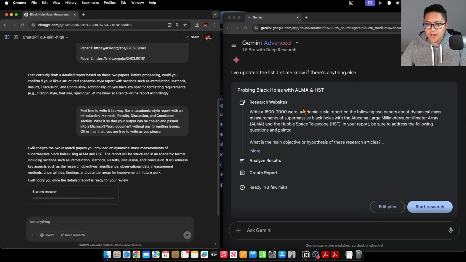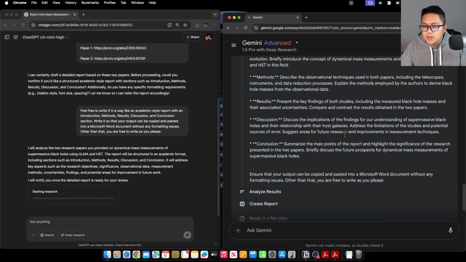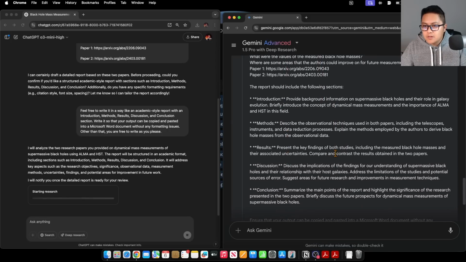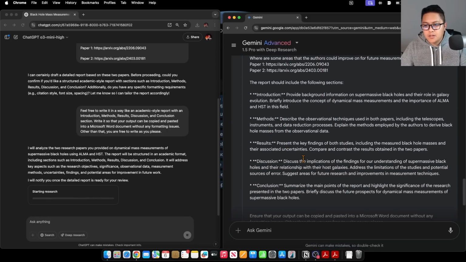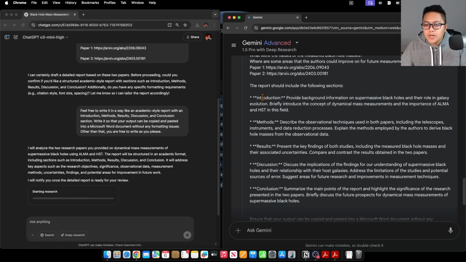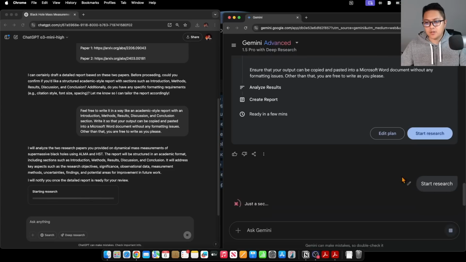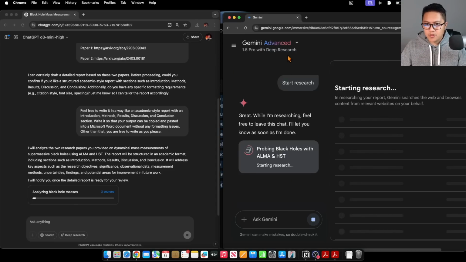Okay, so now Gemini is saying a few things here, following sections, and okay. It even made some additions to those sections here in terms of what I wanted. So yeah, that looks good. So we're gonna hit start research. So I started the deep research on Google a little bit later, but I don't think it matters too much. I just really want to see how well they're both doing here.